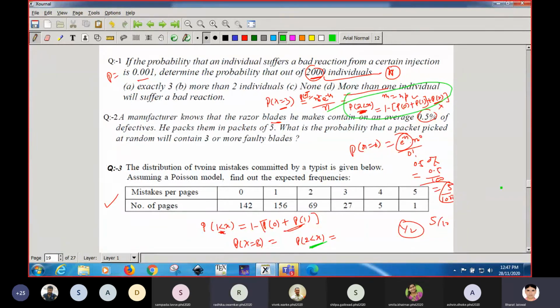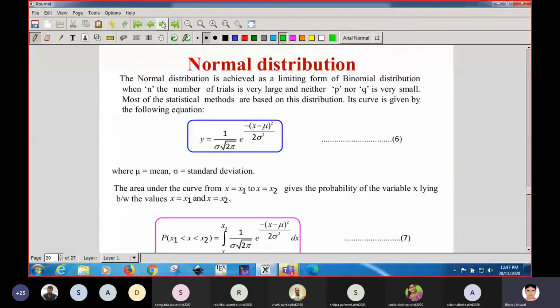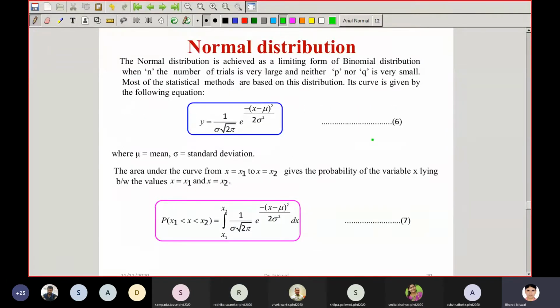No, sir. Okay, fine. So let us jump into the normal distribution. So far we have been studying discrete probability distributions, meaning values that are integers: 0, 1, 2, 3. It was not a success of 1.5.